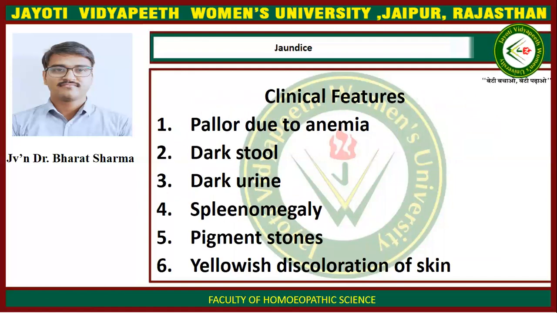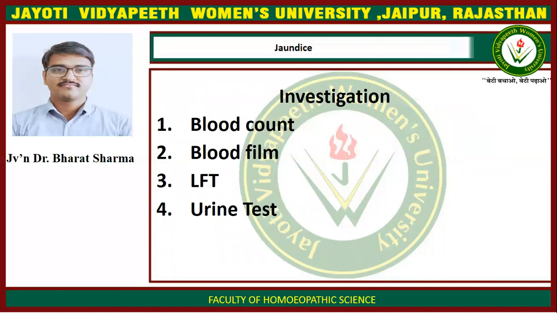Clinical features of jaundice: pallor due to anemia is present, stool is very dark, urine is very dark, splenomegaly occurs due to hemolytic anemias, pigment stones develop, and yellowish discoloration of skin is present. Investigation: normal investigations are blood count, including CBC, ESR, blood film, liver function test, and urine test.